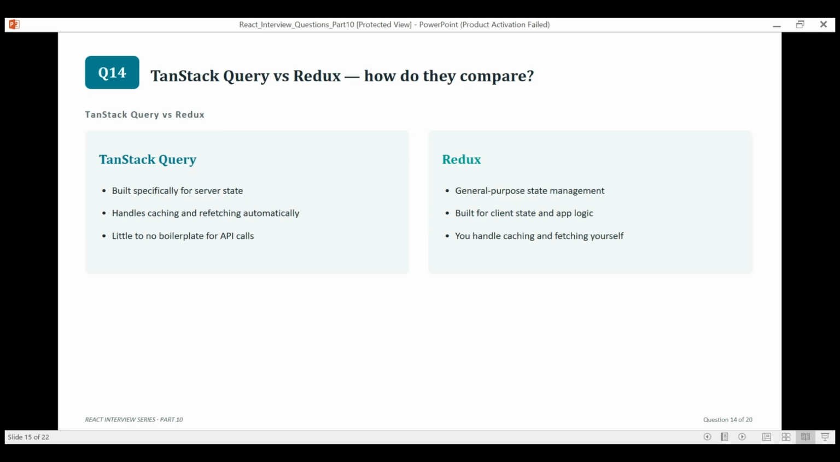TanStack Query versus Redux. How do they compare? TanStack Query, formerly React Query, is built specifically for server state. It handles caching and background refetching automatically with very little code. Redux is more general purpose, better suited to client state and app logic. Many modern apps actually use both together.